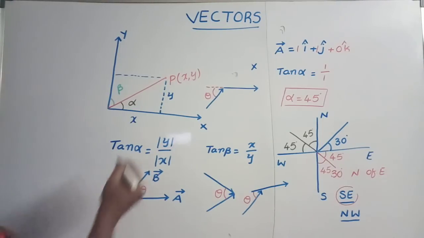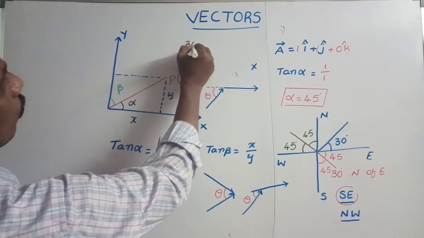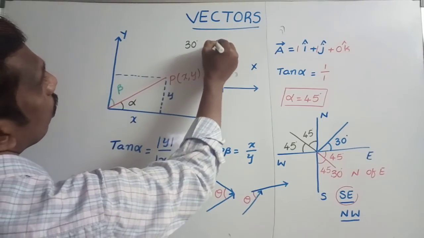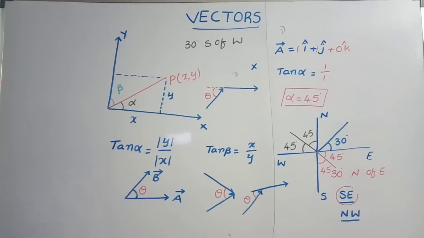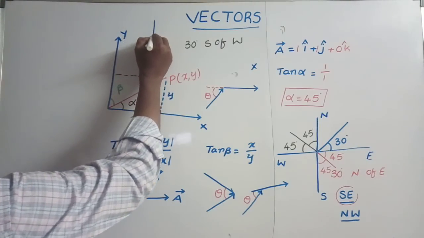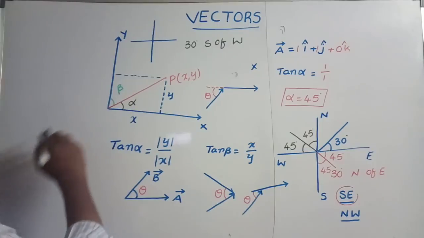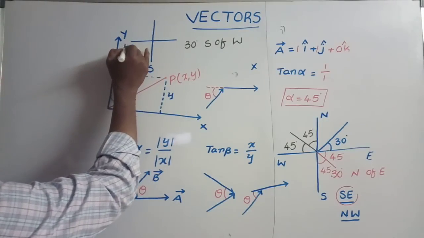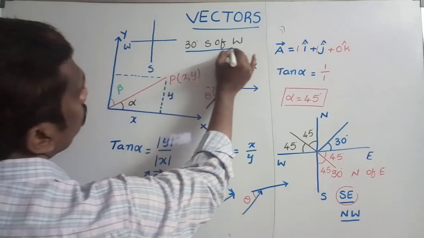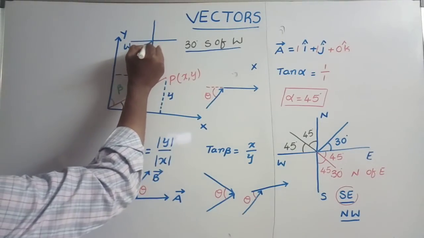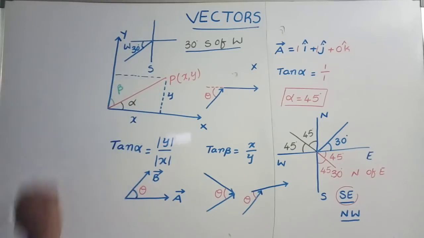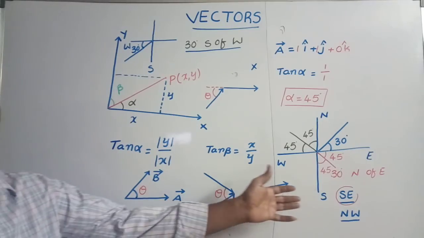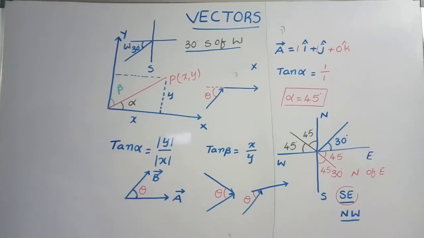Suppose they give 30 degrees south of west. So how to represent this 30 degrees south of west? To represent this one, we should first take the directions. This is south and this one is west. Here 30 degrees south of west means the vector makes an angle of 30 degrees with west towards the south. We can represent it like this. In this way, we can measure and represent the angle between two vectors.